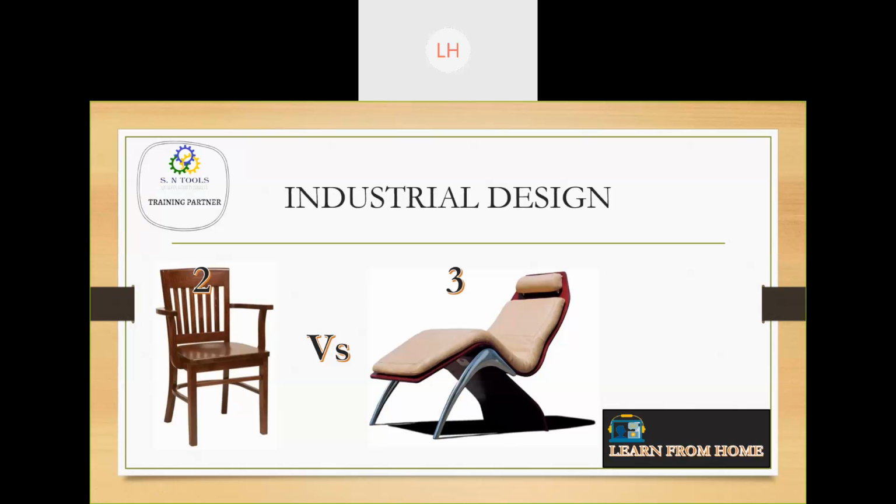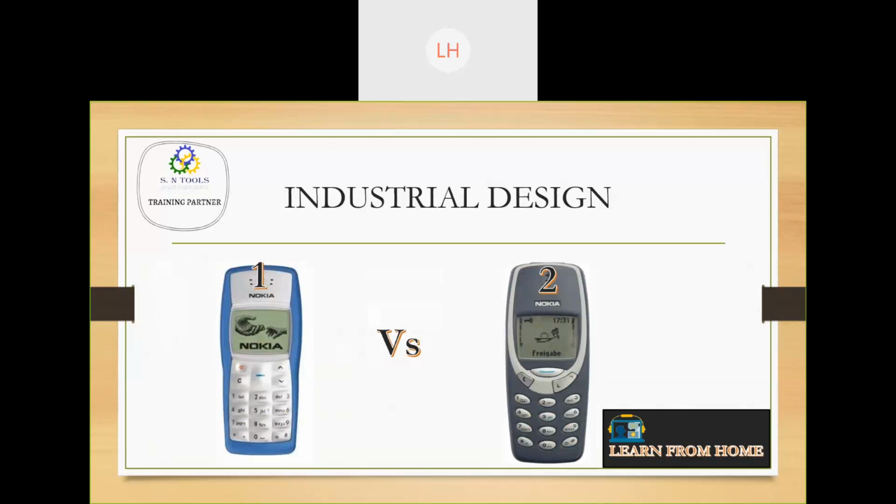Okay, the headrest is also there. That gives the comfort and luxury. So, guys, if you observe these figures, one, two, three: the first chair was a very old model, the second was a slightly improved one, and the third is a slightly modern and luxury chair. So obviously our appeal will be on this chair itself. We get attracted to the third one. So that is the attraction part. Okay, we'll go to the next one.